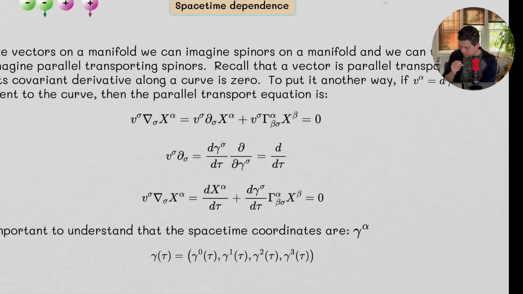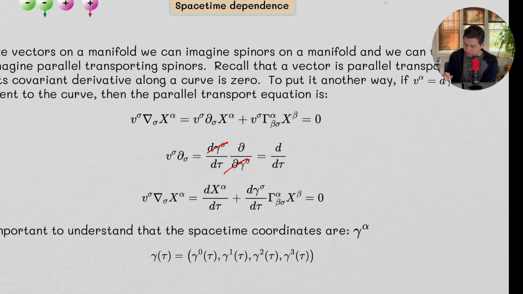Okay. And so again, we defined V sigma as the derivative of gamma sigma, and we can rewrite this whole thing, V sigma and D sigma. Here's our D sigma, here's our V sigma. In theory, we can cancel those out and get D tau.